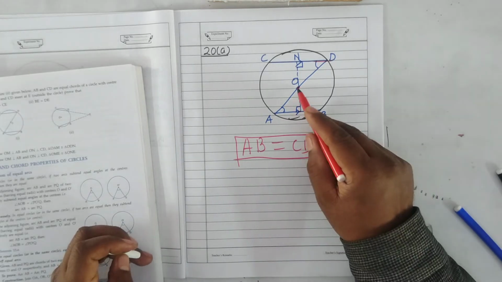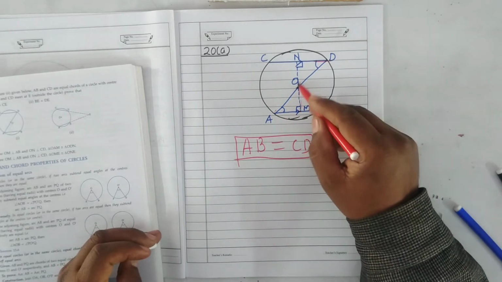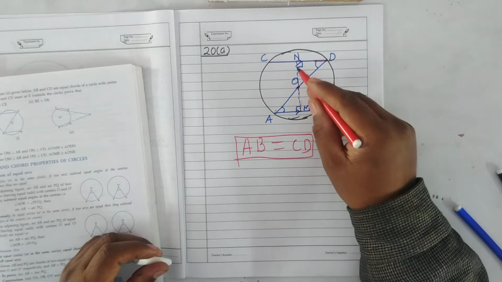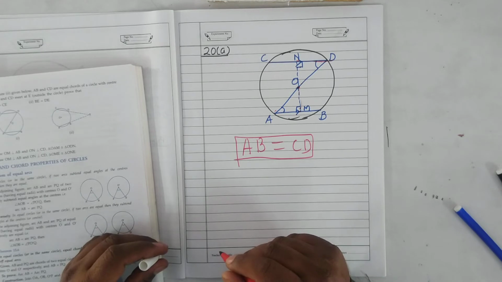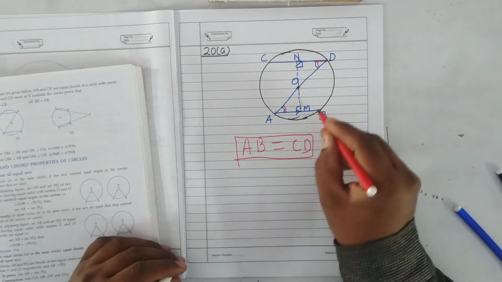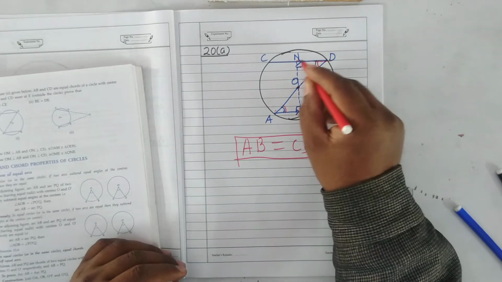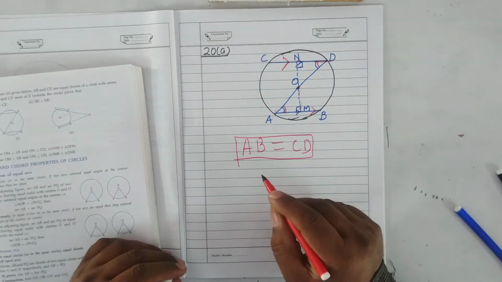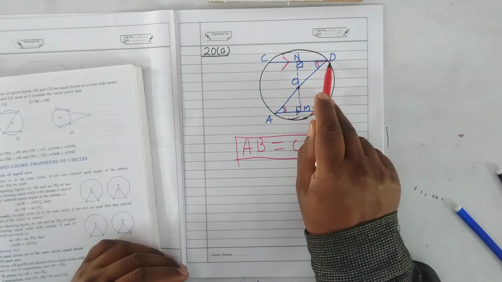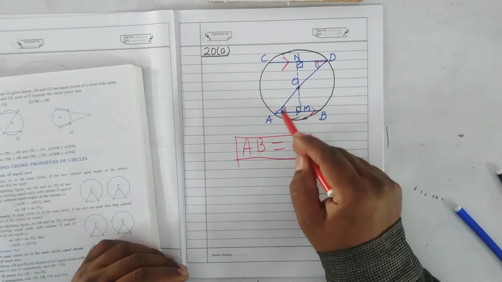So see here in triangle OMA and triangle OND, this angle will be equal to this angle, 90 degrees. This angle will be equal to this angle. Why? Because in the question it is given that chord AB is parallel to chord CD, and this is a transversal.